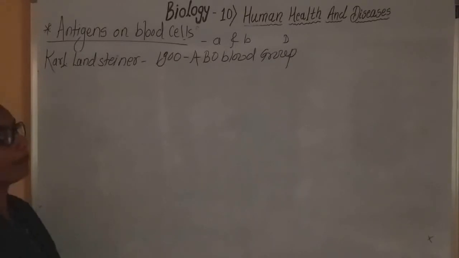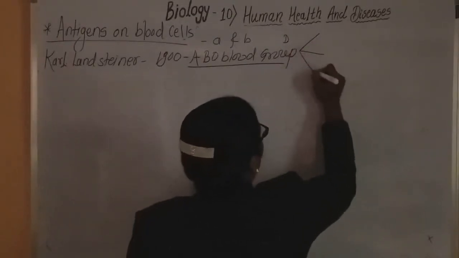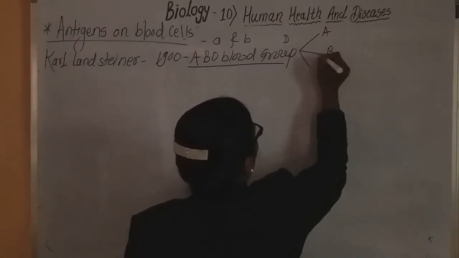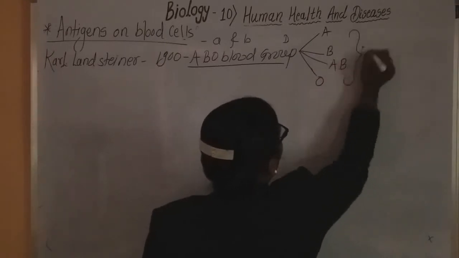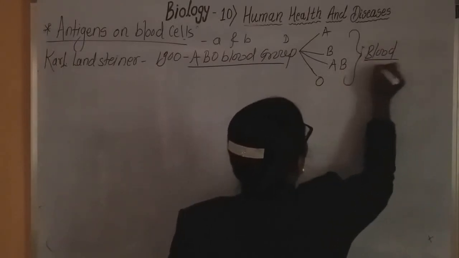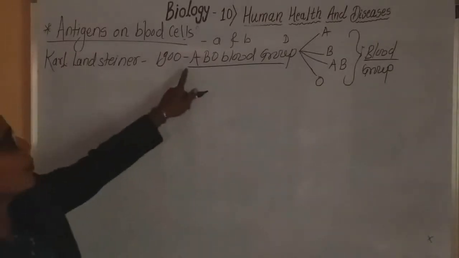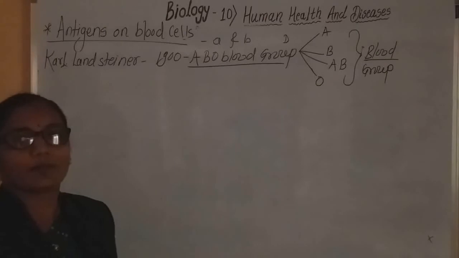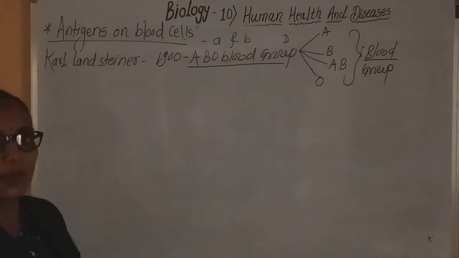Okay, which system is discovered? The ABO blood group system. According to this ABO blood group system, in human beings there are 4 blood groups, that is blood group A, B, AB and O. These are the 4 blood groups we observe in humans. Okay, this blood group system is called the ABO blood group system. Different blood group systems are present in human beings, from which the ABO blood group system is universally accepted.